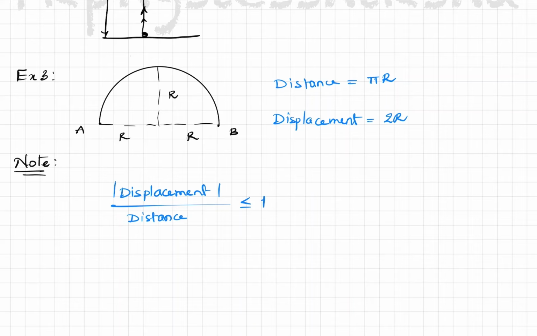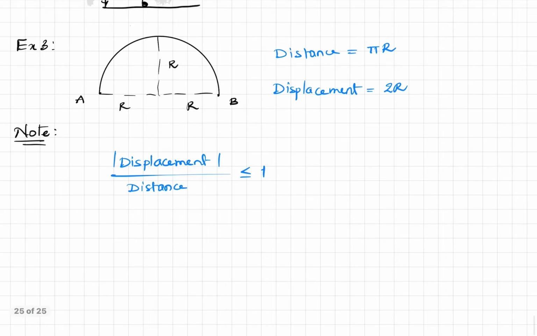Or you can also say, the distance by displacement ratio is always greater than or equal to 1. I should have given this a little earlier, but it's fine now.